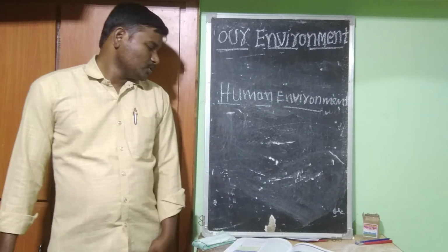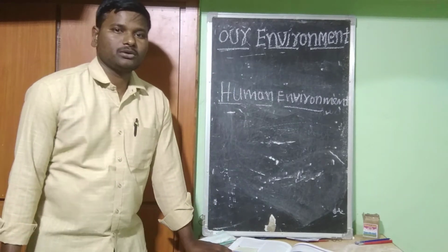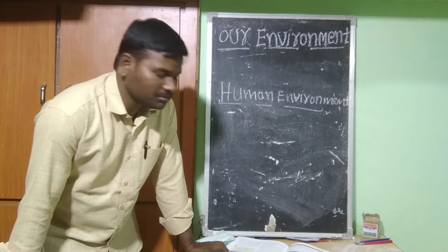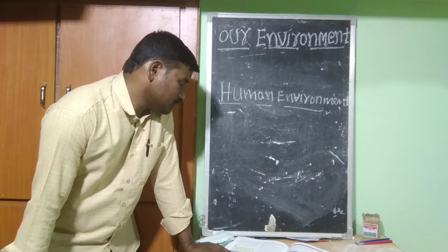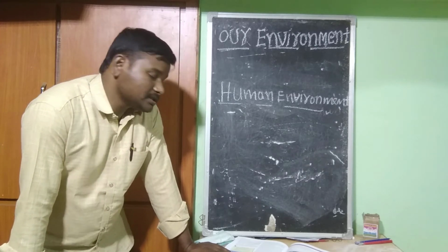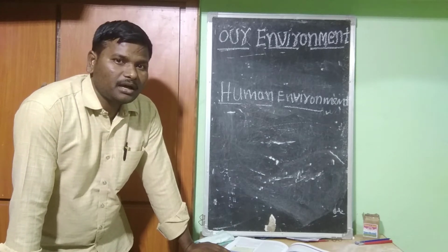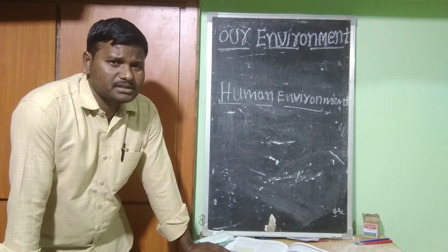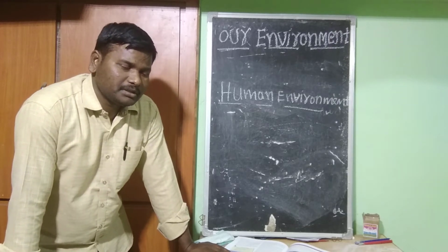And next, human beings are an important component of the environment. They adapt themselves to the environment, and their actions also have an influence on the environment. Whatever actions are taken by man, that influence on the environment will be there.